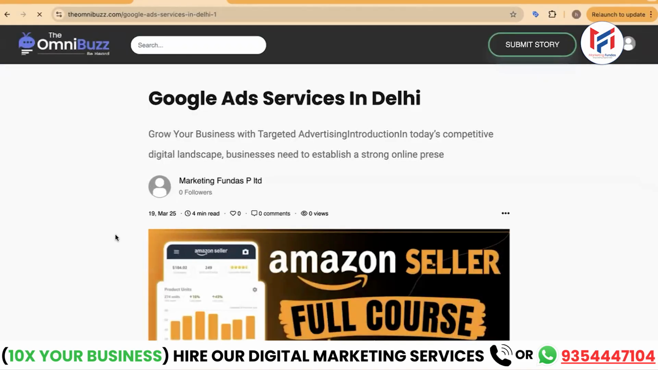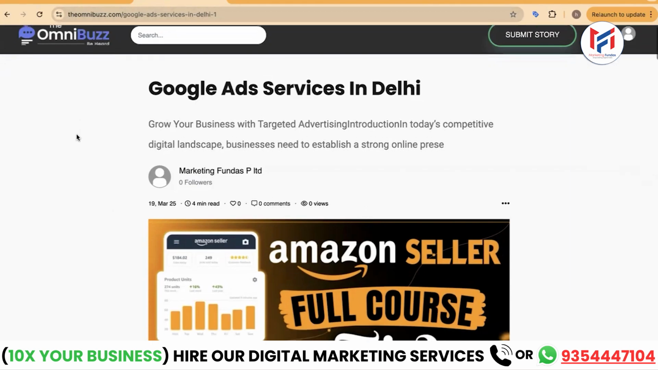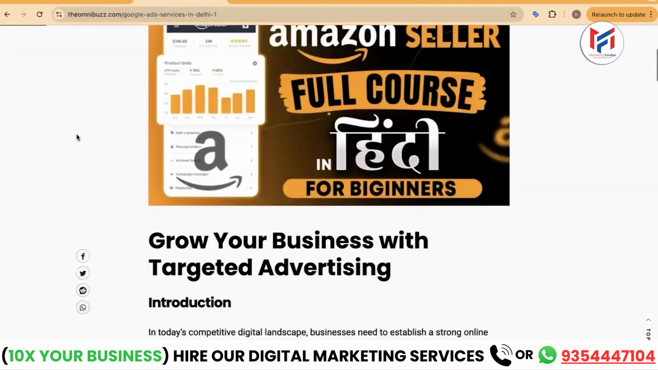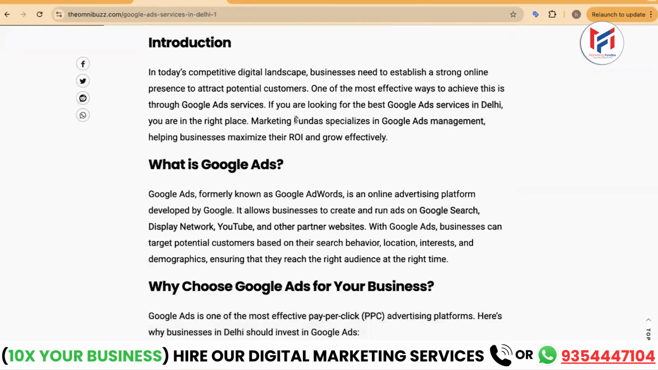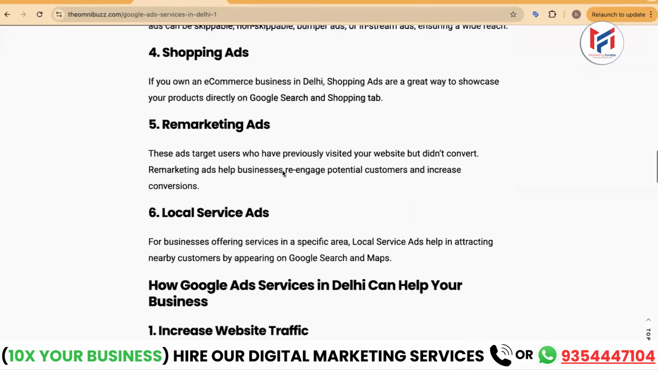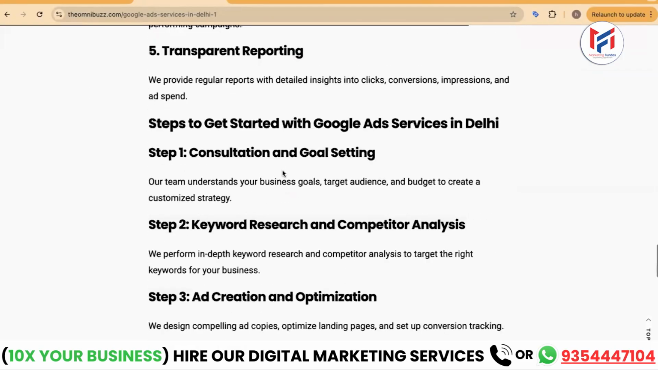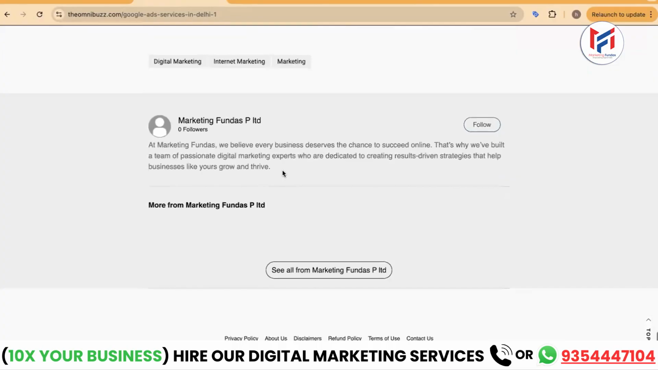So look in this particular way. My article is named omnibus.com Google Ad Service in Delhi. This article has been posted on this website just like this, and then the headline, image and content are appearing, as you can see all this here. So in this way I have got the backlink here for my site.